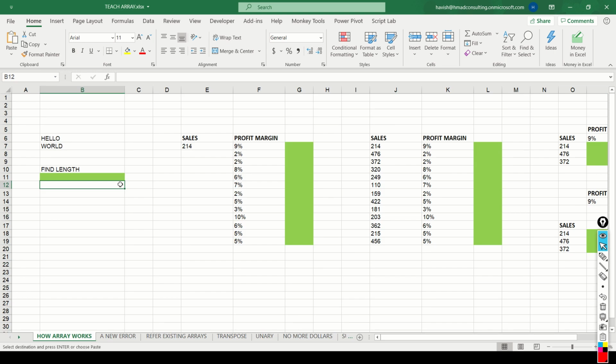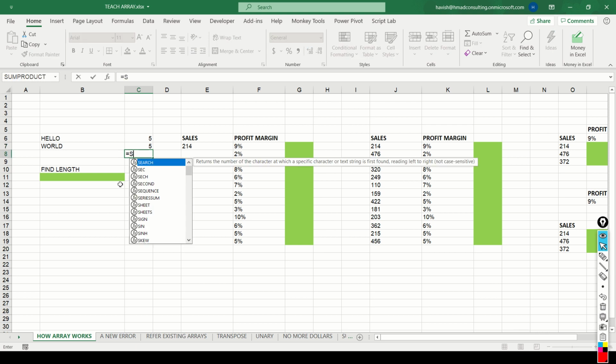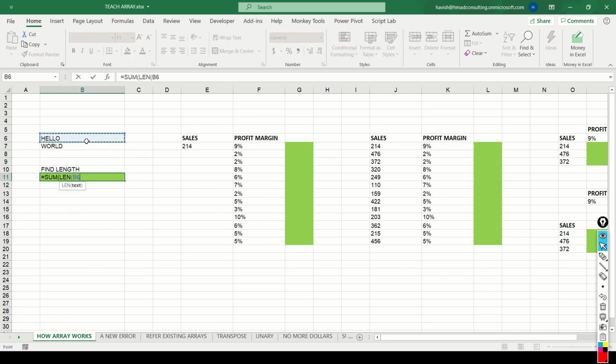Welcome to the first lecture. Let us see how dynamic arrays work. If you look at column B, we have two words written here, hello and world. Now, if I wanted to find the length of these words, we could have written equal to LEN and then write a sum at the bottom. But imagine you wanted to get this answer using one single formula. Now, you would think that you can write SUM of LEN of B6 and B7,